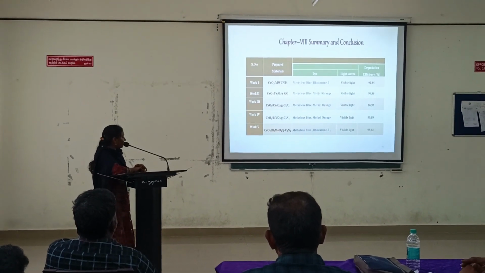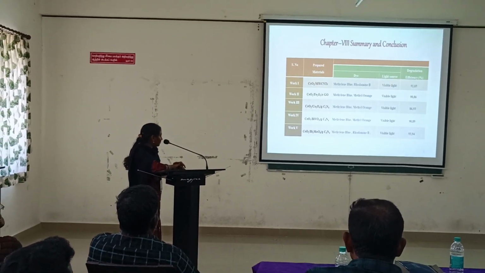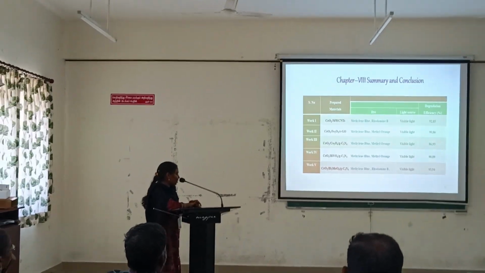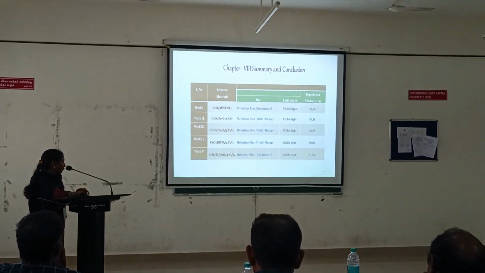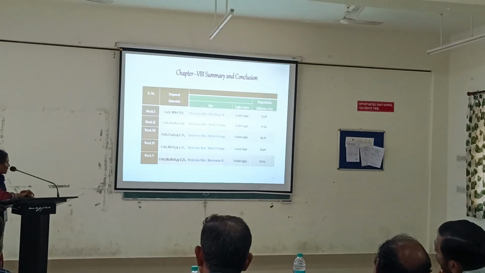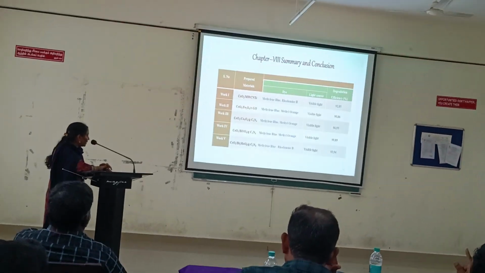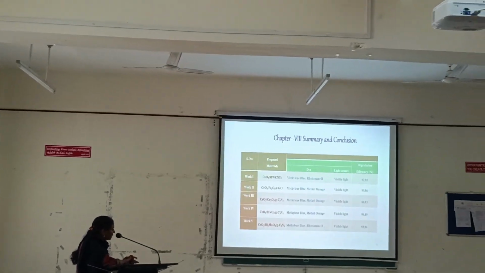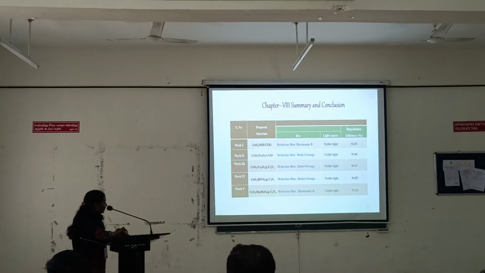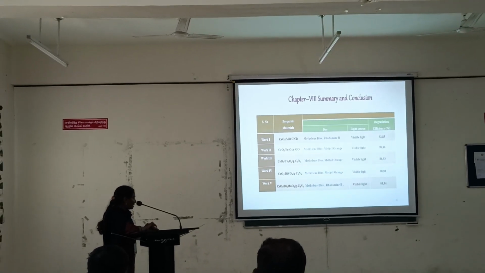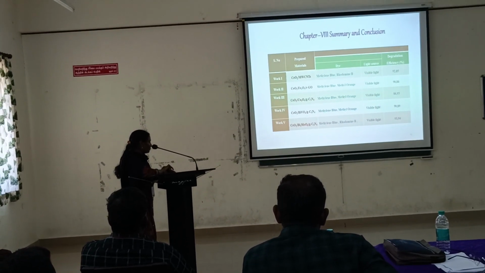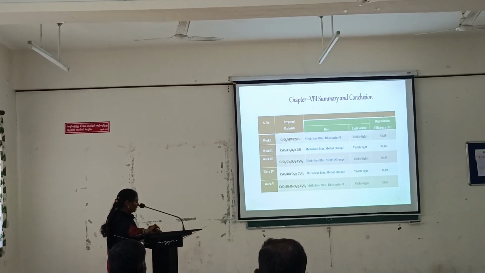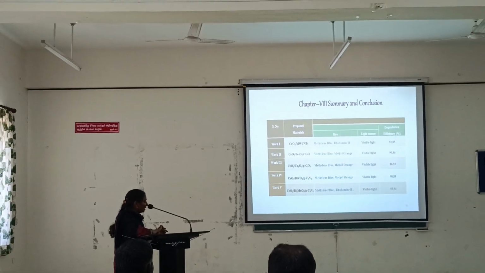In work 1, we prepared cerium oxide and multi-walled carbon nanotubes, and the degradation efficiency was calculated as 92% and 85% for methylene blue and rhodamine B dye. In work 2, cerium oxide, iron oxide, and reduced graphene oxide, the degradation efficiency for methylene blue and orange dye is 90% and 86%. In work 3, we prepared cerium oxide, cobalt oxide, and graphitic carbon nitride ternary nanocomposites under visible light exposure. The degradation efficiency of methylene blue and methyl orange is 86% and 93%.